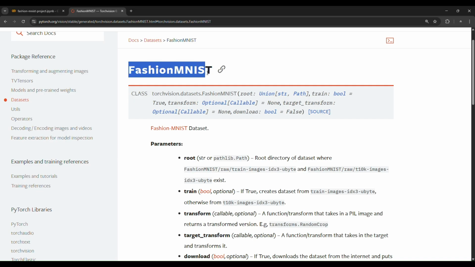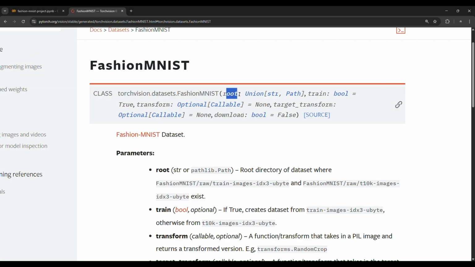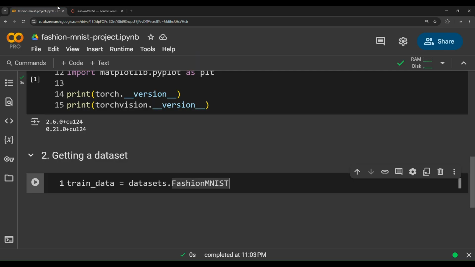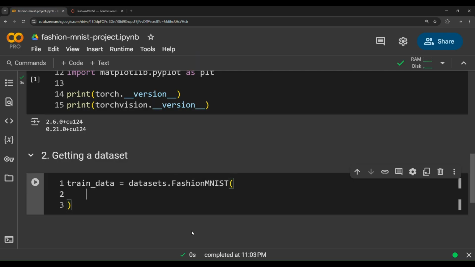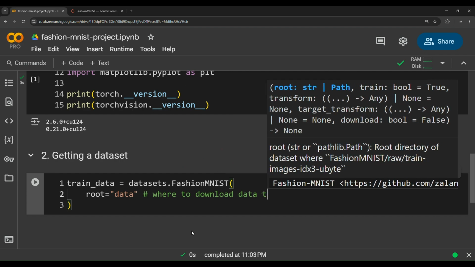So FashionMNIST is the dataset that we're going to model in this video. This class takes several parameters. The first parameter is root. Root is where you want to download this data to. So if you pass in here, for example, root as data, root represents where to download data to.